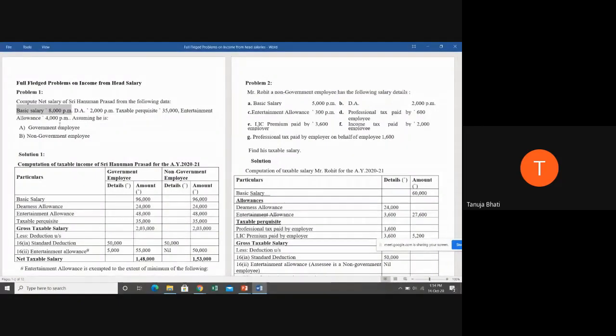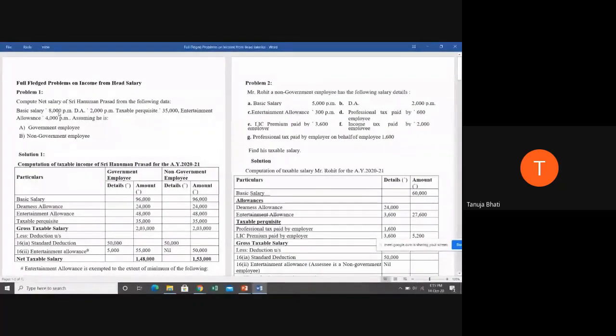Without seeing the solution, tell me, will basic salary be a part of your net salary? Yes or no? Yes, ma'am. Okay.